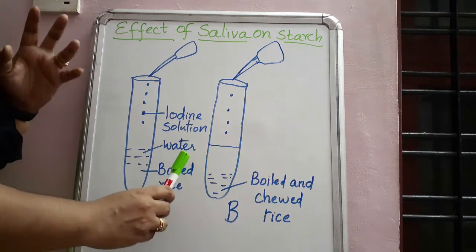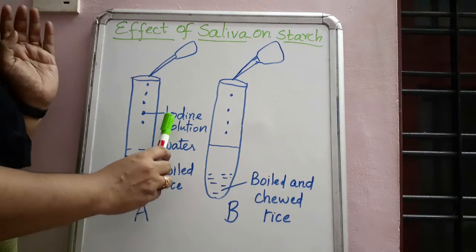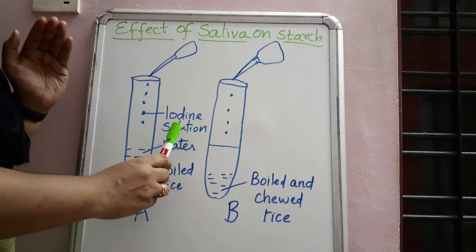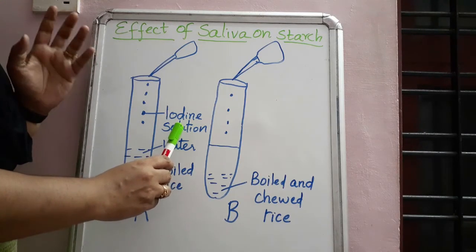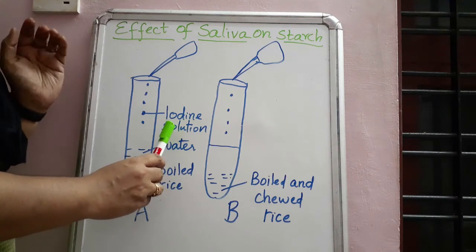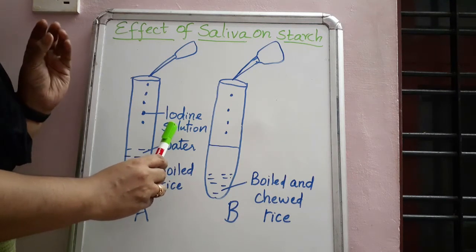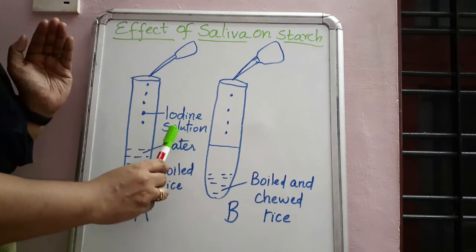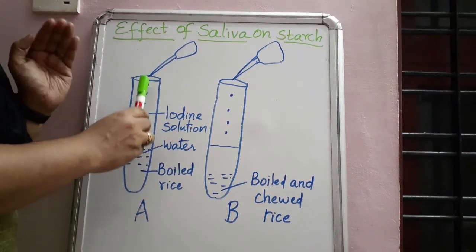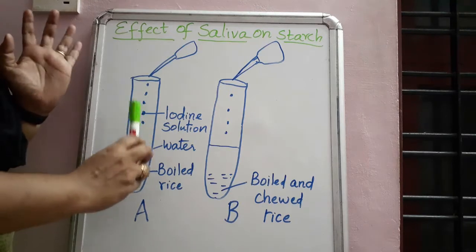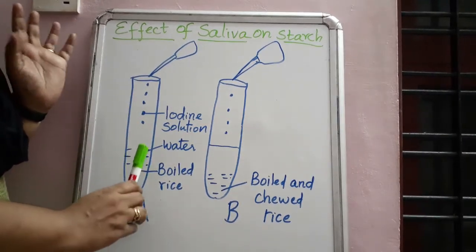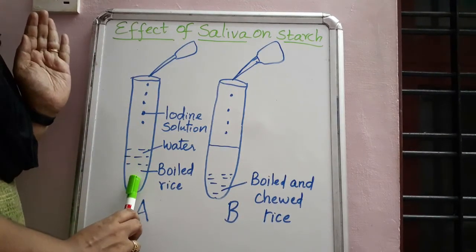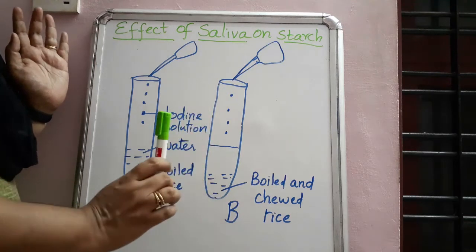Okay, after that, last class we saw the iodine solution, the test for starch in leaves. That same iodine solution is a little golden yellow in color. We are adding it to the test tubes drop by drop. So think about which color will come here and which color will come here.